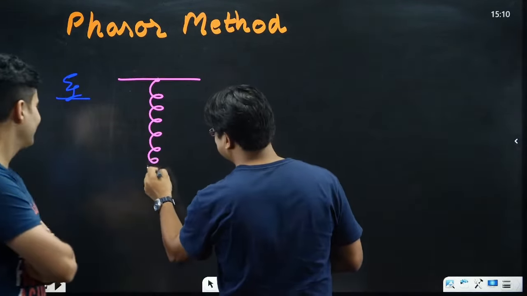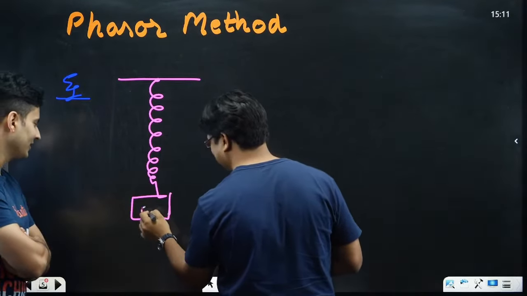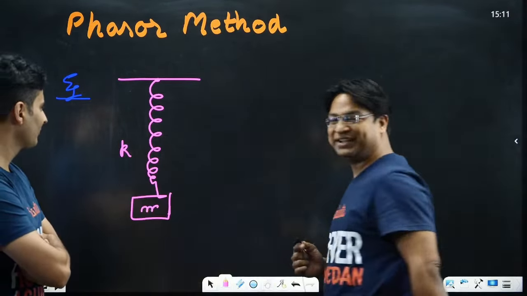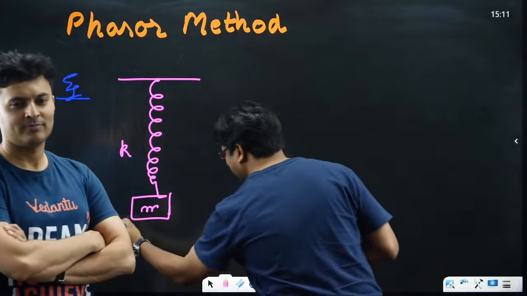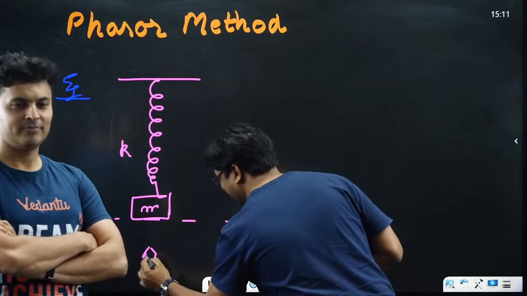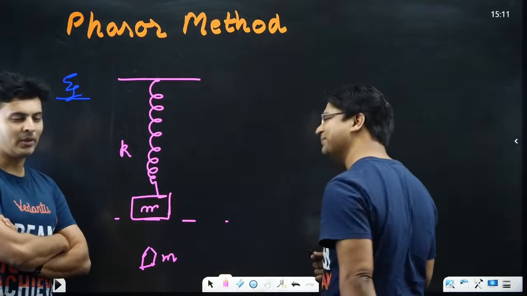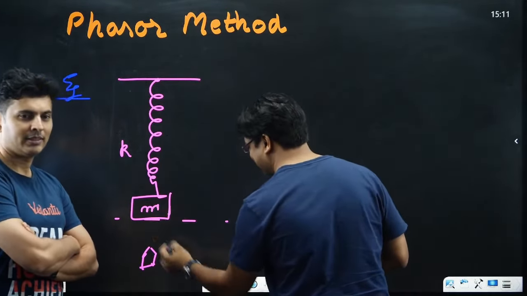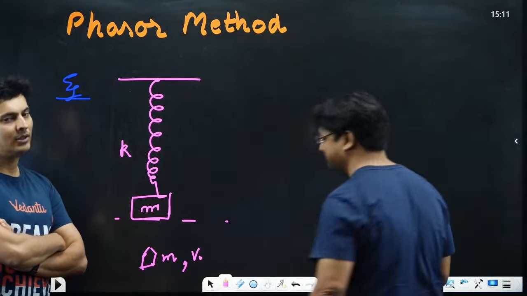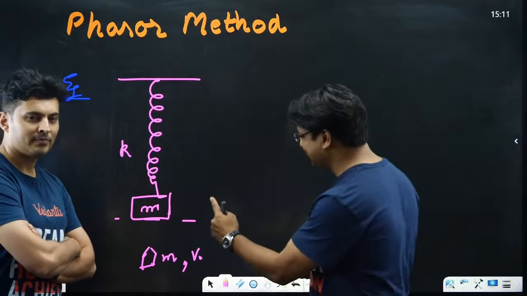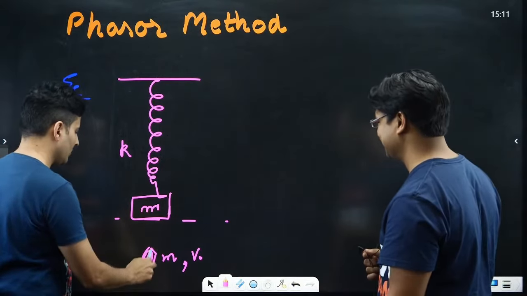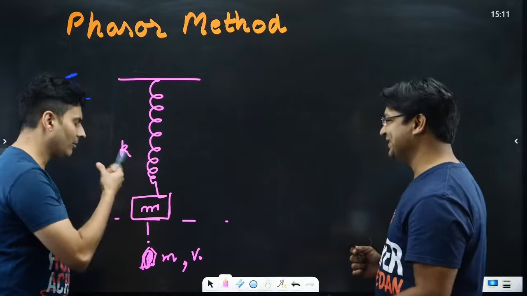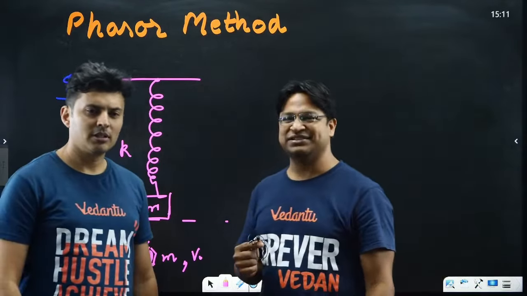So this is a spring, this is a block, mass M, spring constant K. The system is at rest right now. Now what we are doing is sending a bullet, let's say of the same mass M, to keep the calculation simple, with speed V naught. Now this bullet goes and hits the block, and it is getting embedded in the block. Let's consider that as t equal to 0.